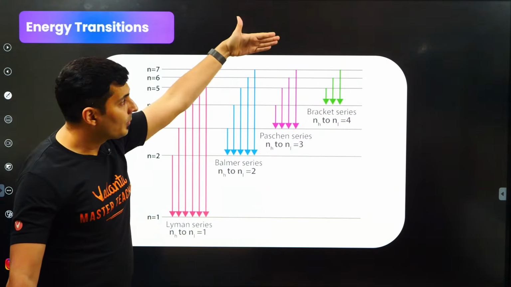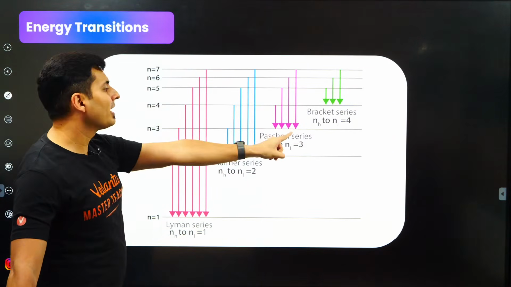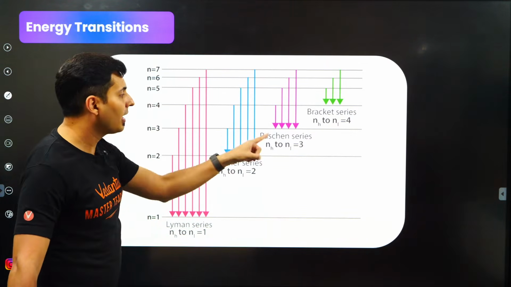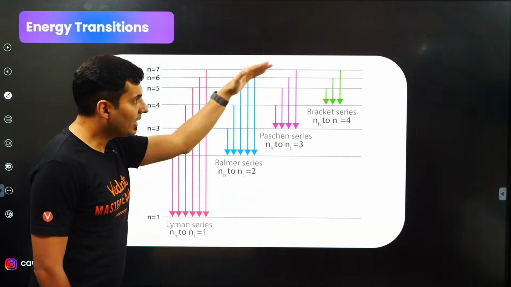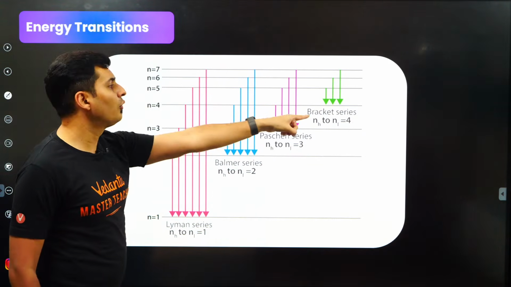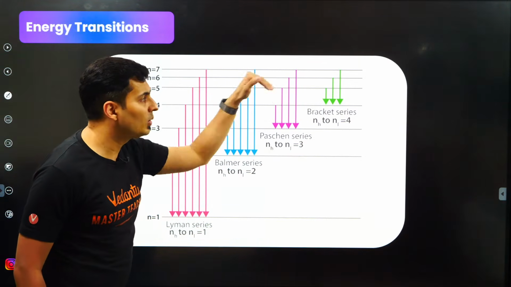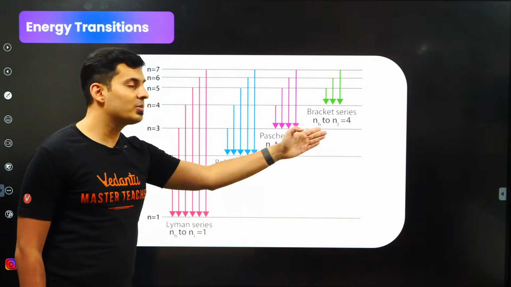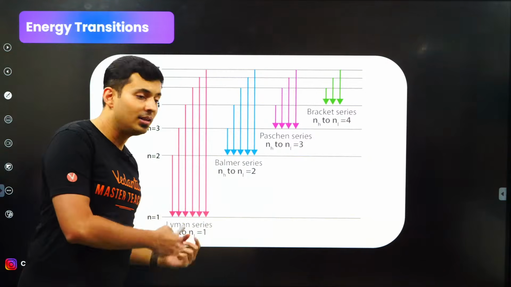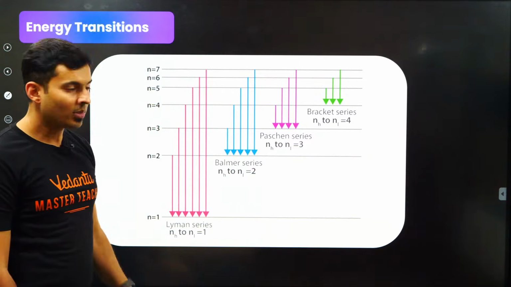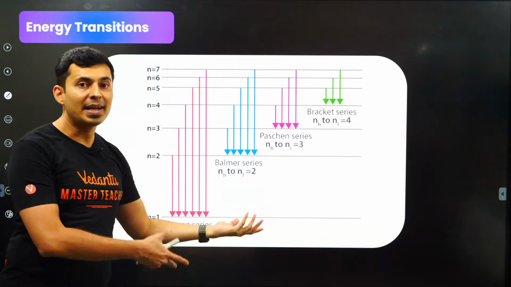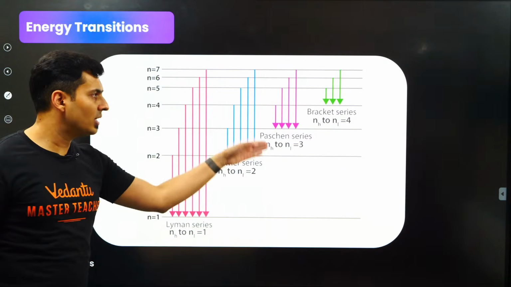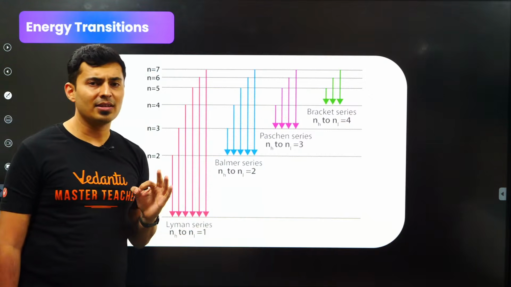If the electron jumps from higher energy states and gets stuck over here at n is equal to 3, then those photons which come out are in the Paschen series. If the electrons jump to n is equal to 4, then the light which comes out belongs to Brackett series. How have these names been given? They have been named after the person discovering these series, or who made experiments to show these series. Lyman, Balmer, Paschen, Brackett.